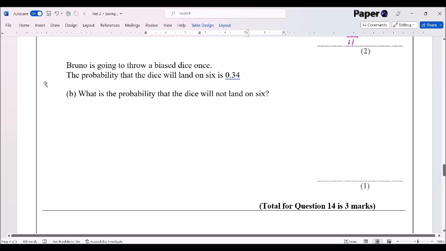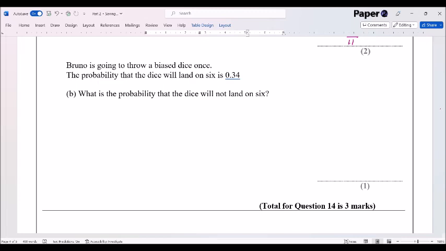Bruno is going to throw a biased dice once. The probability the dice will land on a 6 is 0.34. What's the probability that the dice will not land on a 6? Well, we know that the probabilities must add up to 1. So it's just going to be 1 minus 0.34 is my working. You can type that into a calculator and you end up with 0.66. So the answer there is 0.66.